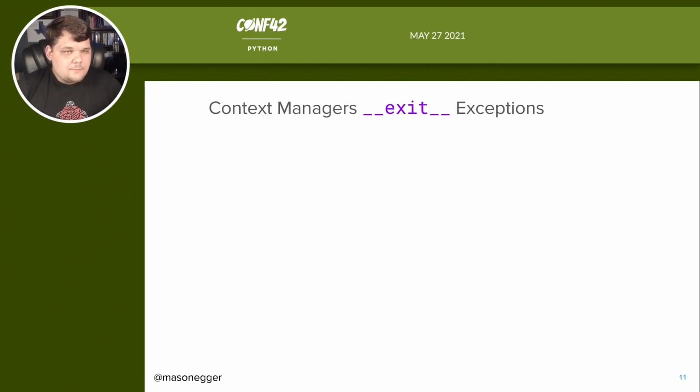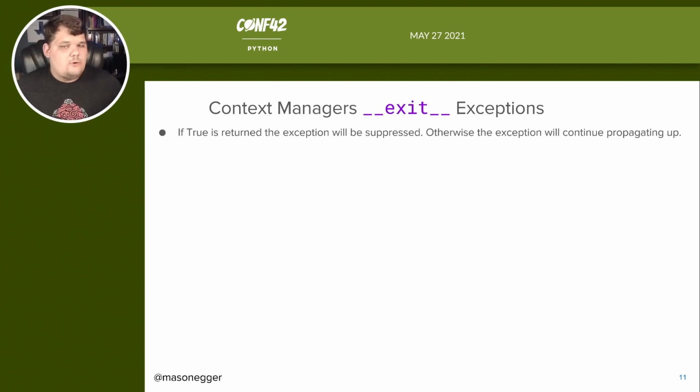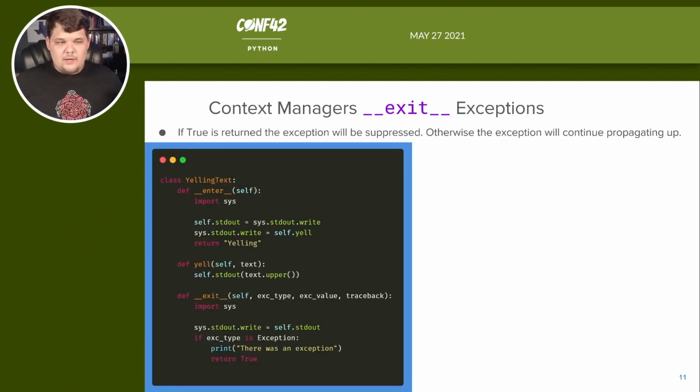There are exceptions in the exit method though. So what do we do with an exception? If true is returned, and this is a statement from the previous slide, the exception will be suppressed. Otherwise, the exception will continue to be propagated up. So let's look at it like this.